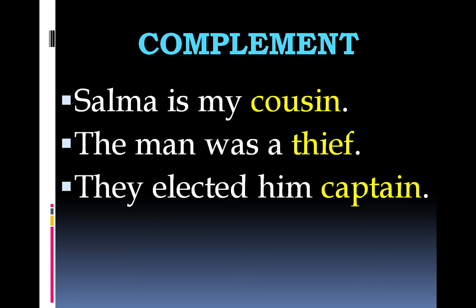Captain is completing the sense of the sentence, but this captain is not about they. It's about him. And him itself is the object of verb elected. So, captain, because it's telling us about him, is completing the sense or meaning of him. So, it's objective complement. This one is different. Subjective complements come after linking verbs, and objective complements come after objects of verbs. You will find all objective complements in this position: subject, main verb, object of the verb, and a noun, and sometimes there will be an adjective also, completing the sense and telling us about the object of that verb. It's here you'll find objective complements.